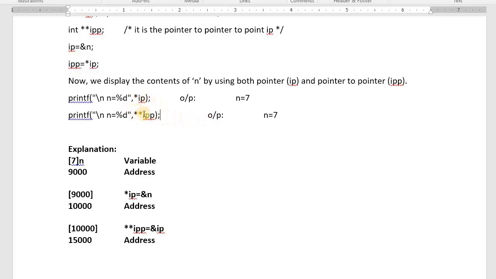I hope you understood. Little bit of confusion? No confusion at all. Watch the video once again, definitely you will understand. Take a paper, draw the memory space and name, value, address. Think slowly. Definitely you will understand.